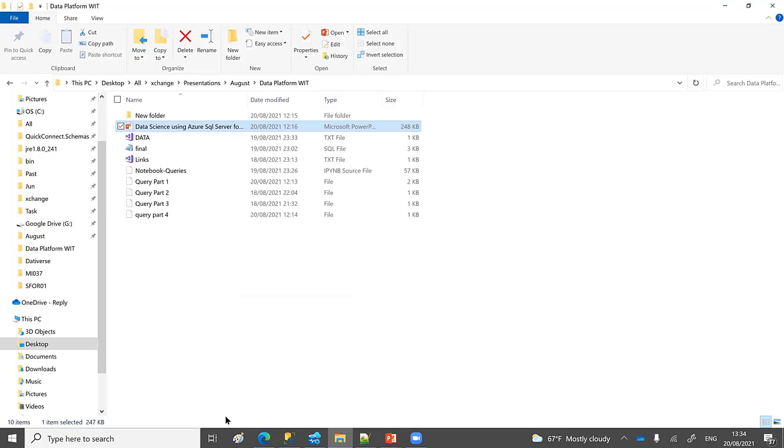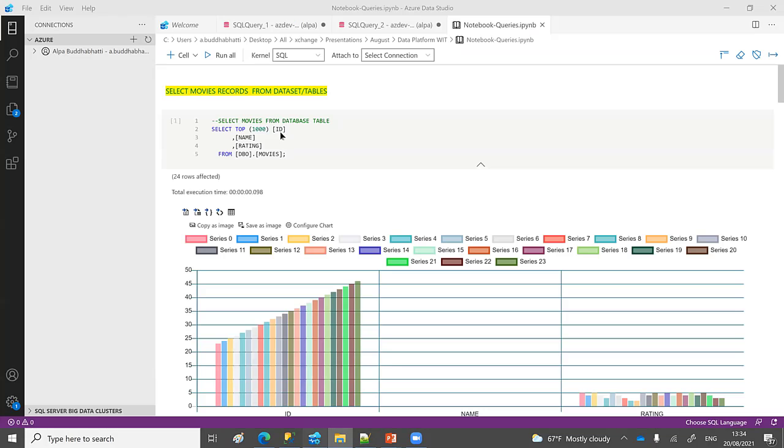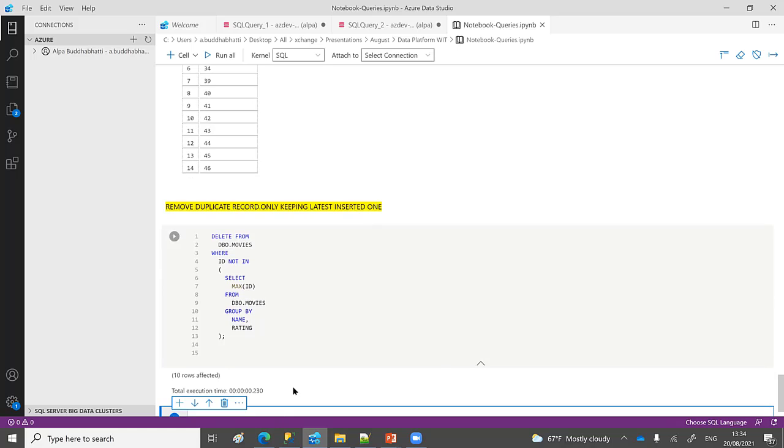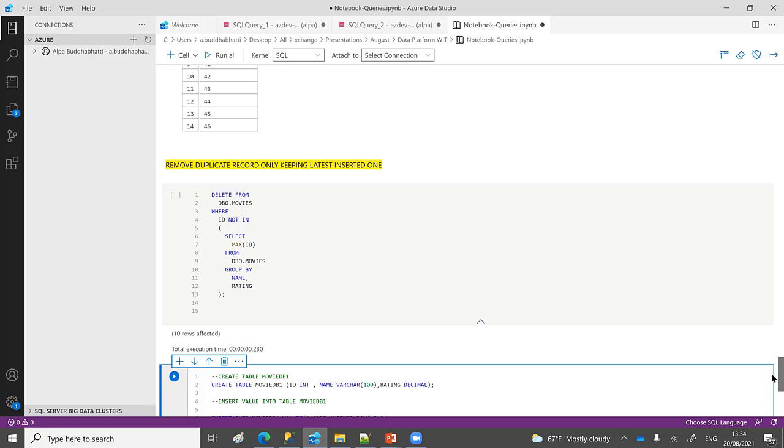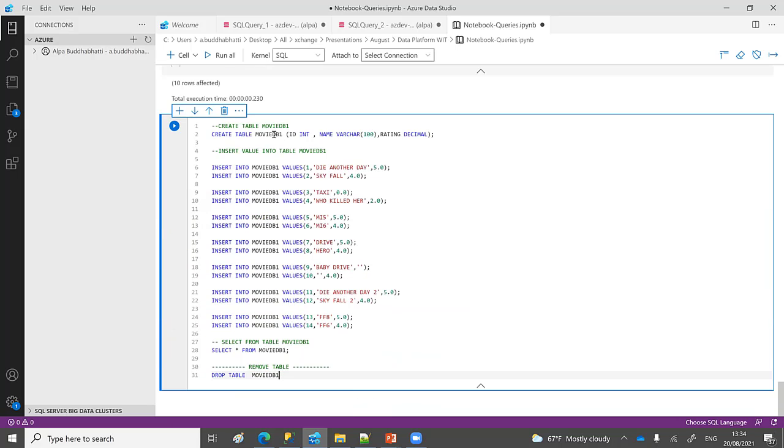In this demo, I'm just going to show how to collect data and so on. So for example, let's say a code cell here. Here I'm just creating a new database, and I'm adding some dummy data here. You can see that, and I'm selecting it, and I'm dropping a table. If you don't need it, then you can drop a table as well. But let's comment out this one.